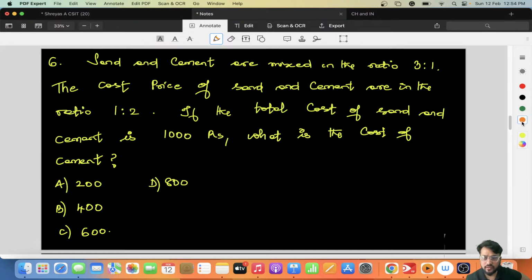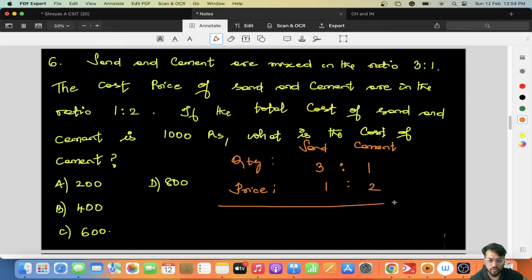Now if you see here, the quantity is given for sand and cement. The quantity is in the ratio 3:1, and the price is given, the price is 1:2. Now total cost is given.